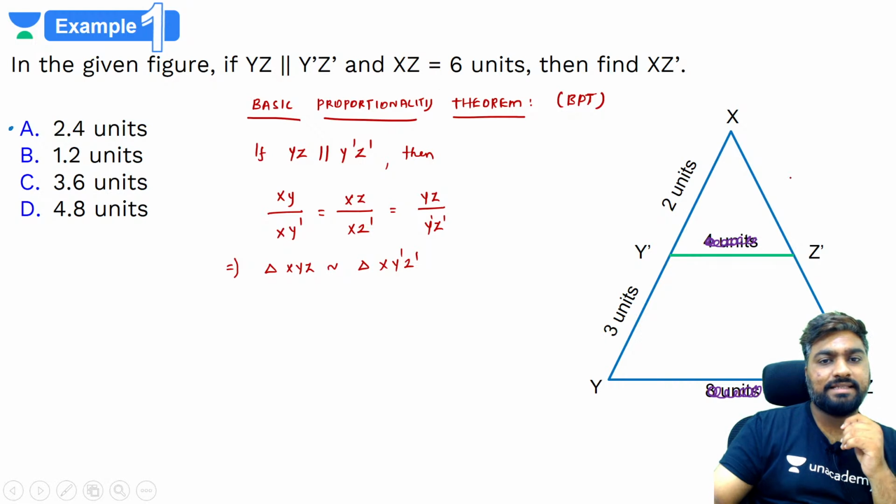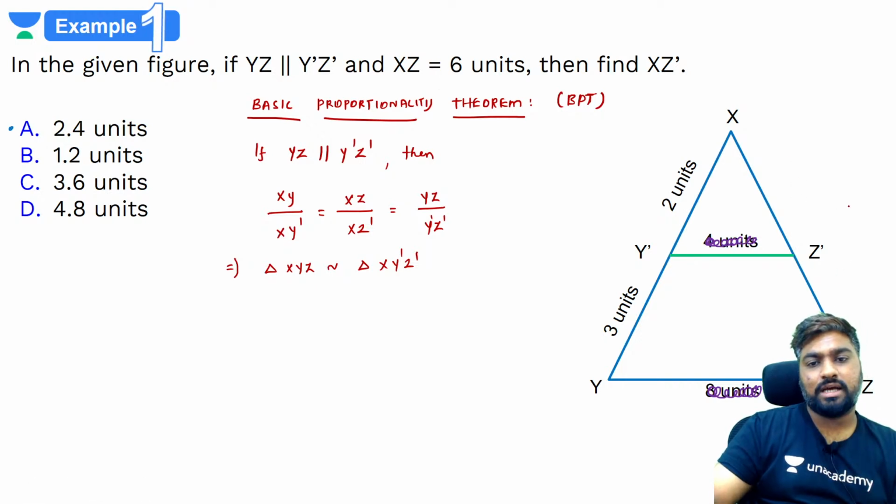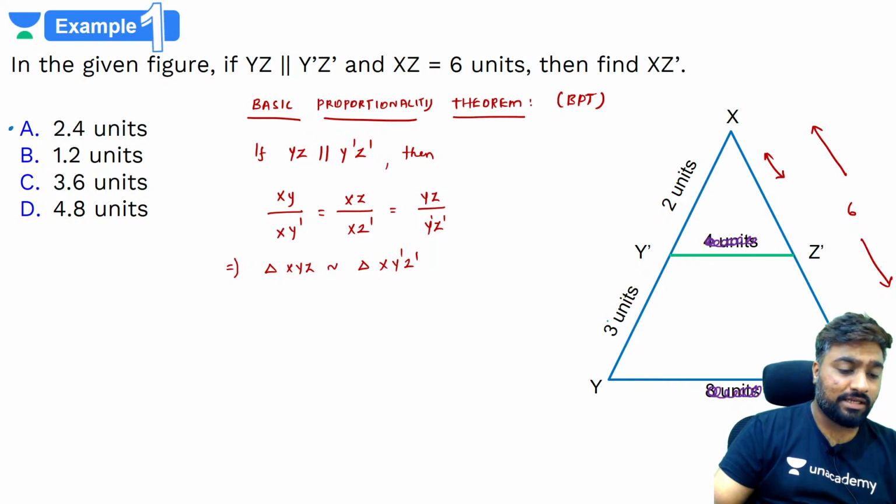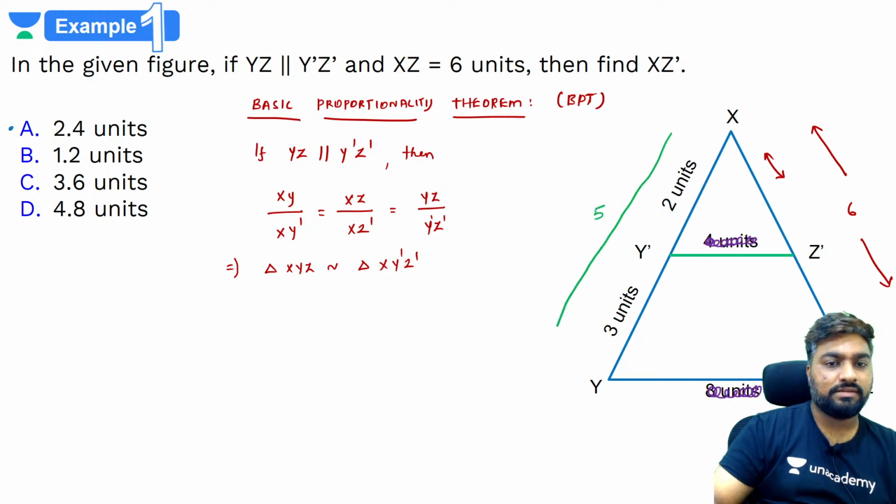What are they saying? That XZ, this entire thing, is 6 units. They're asking how much this will be. So what do we know? Do we know the ratio of XY and XY dash? XY is not 3 units. XY is the whole, both combined, 5 units.